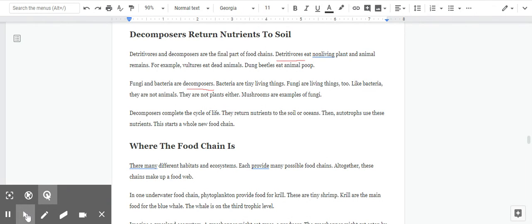Bacteria are tiny living things. Fungi are living things too. Like bacteria, they are not animals. They are not plants either. Mushrooms are examples of fungi. Decomposers complete the cycle of life. They return nutrients to the soil or oceans. Then autotrophs use these nutrients. This starts a whole new food chain.